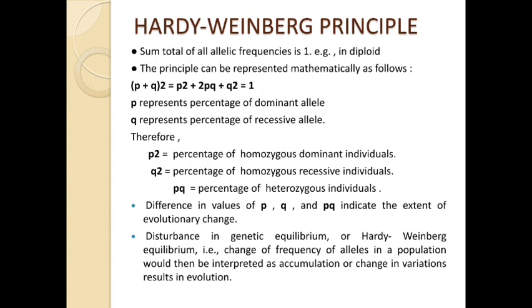Now if p² + 2pq + q² is not equal to 1, if somehow it is seen, then there will be evolution. So that's the Hardy-Weinberg principle. In this way, with the help of an algebraic equation, they describe how evolution may occur if the genetic equilibrium is disturbed. So this is a short description of the Hardy-Weinberg principle.